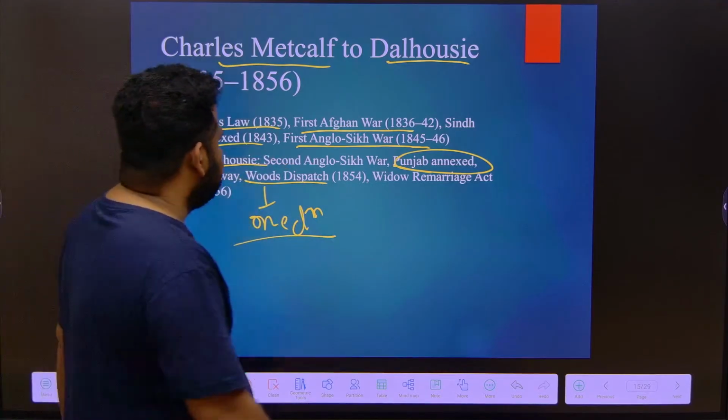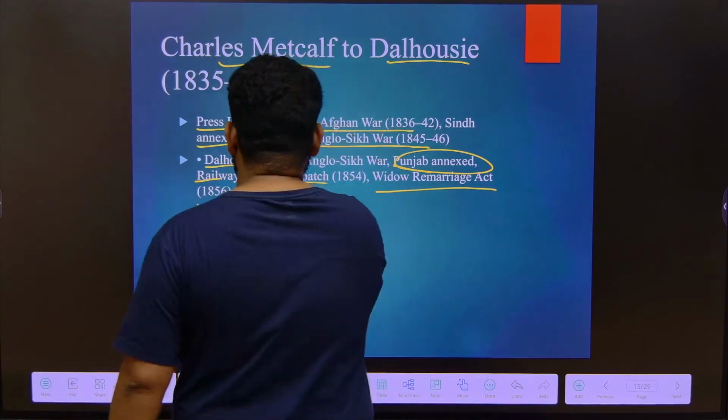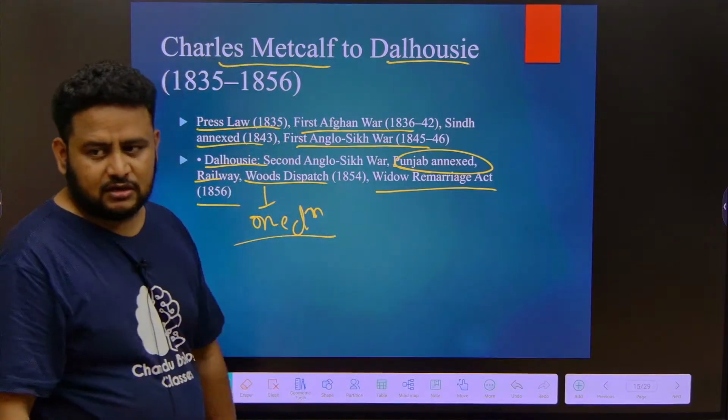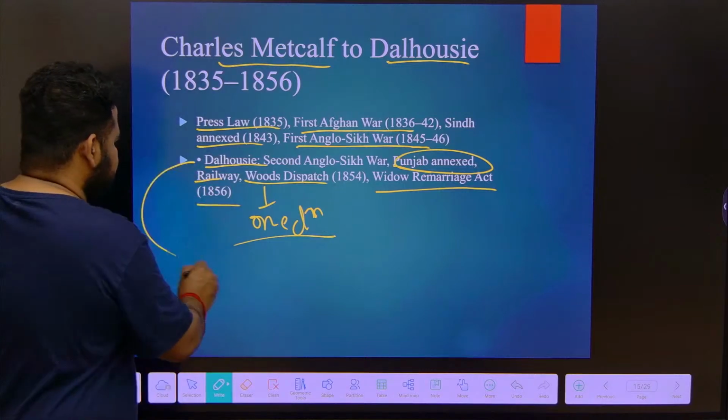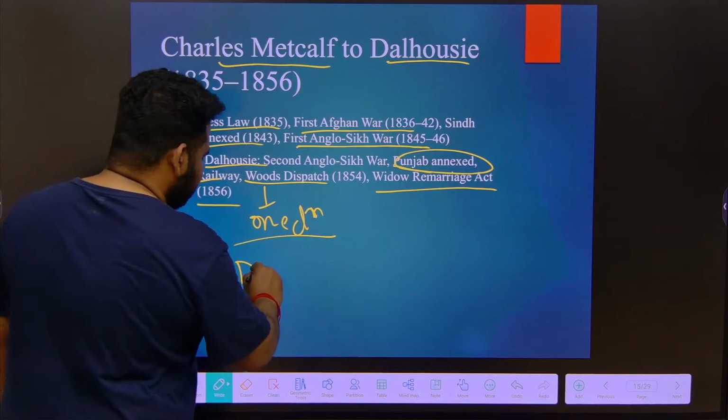Then under Dalhousie, there was also the Widow Remarriage Act of 1856. But the most important thing you have to remember about Dalhousie is the doctrine of lapse.